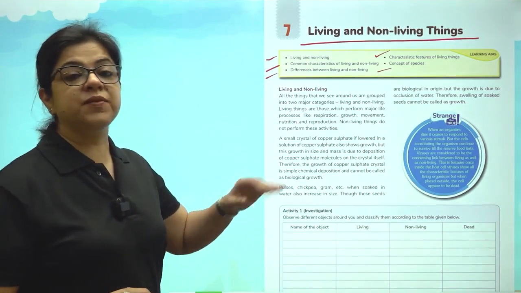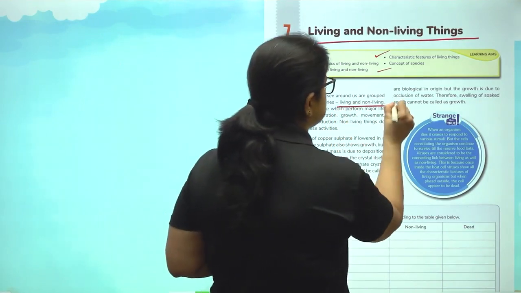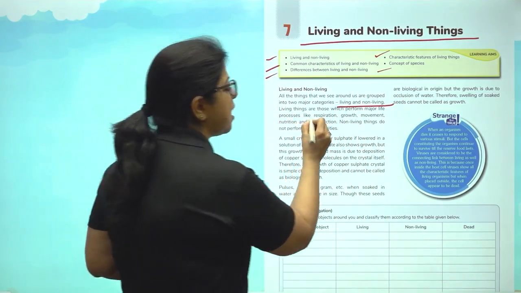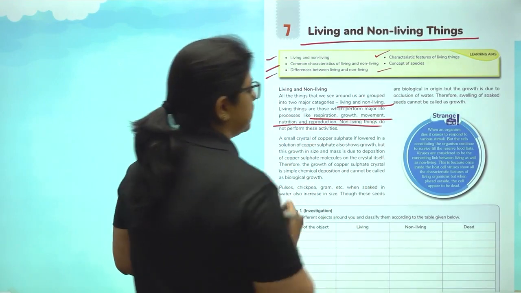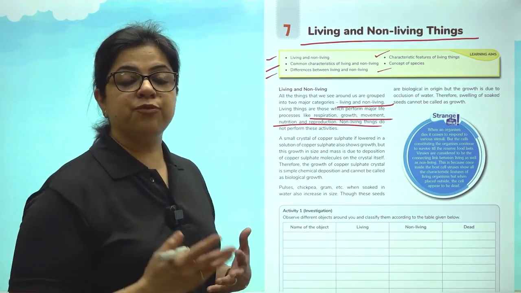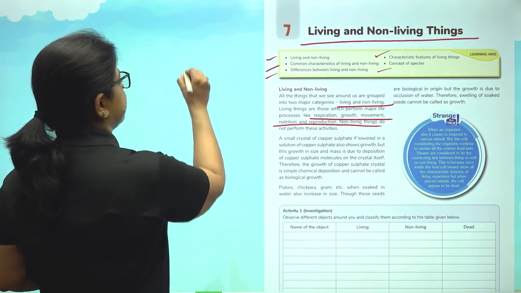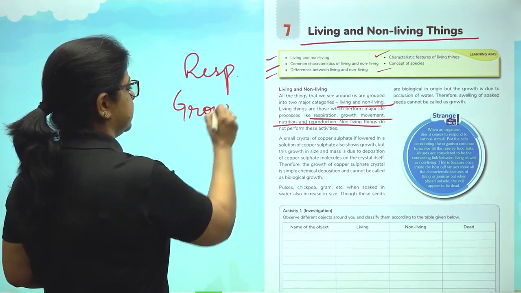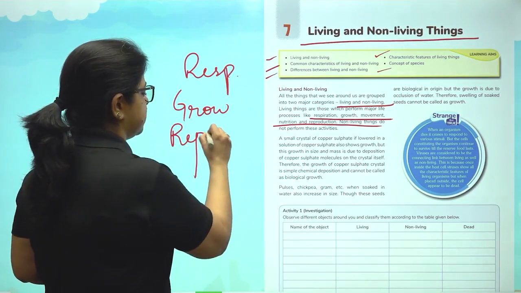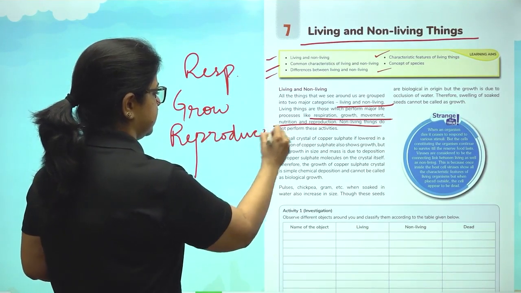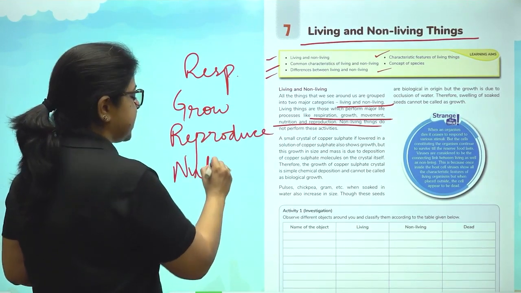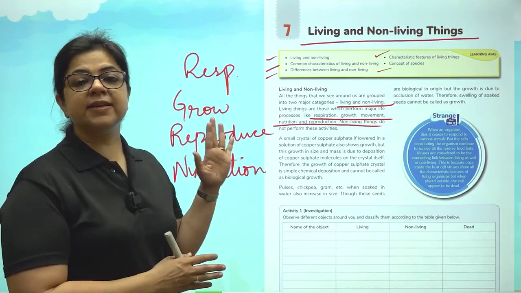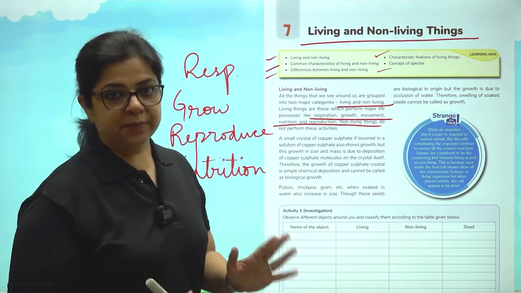Now, all the things that we see around us are grouped into living and non-living things. But living things are those that perform the major life processes of respiration. They grow, they reproduce or they multiply, they eat food, they digest food, they give out waste products. So these are the characteristics of living beings.